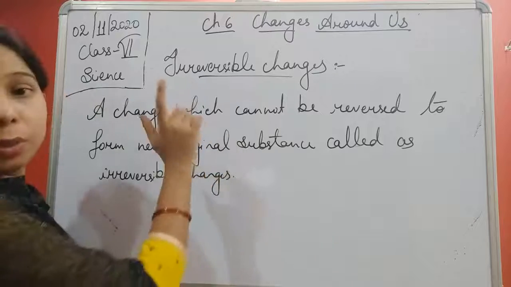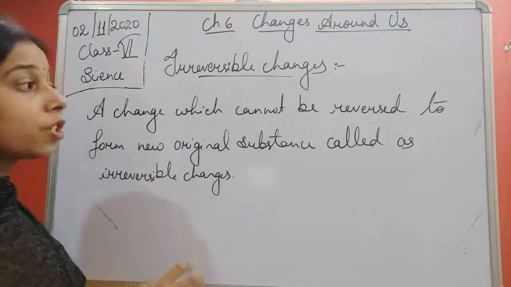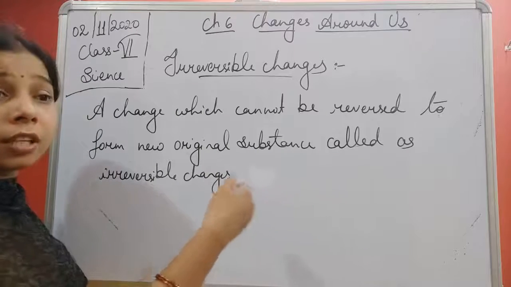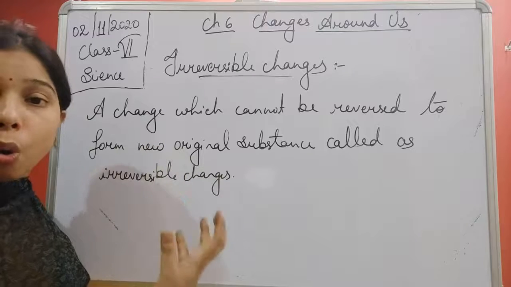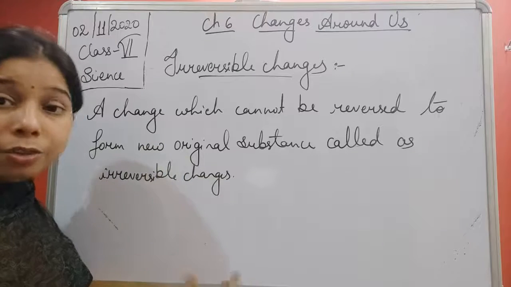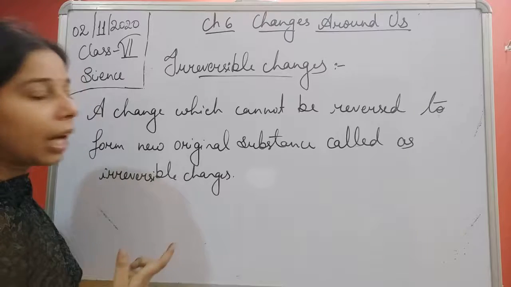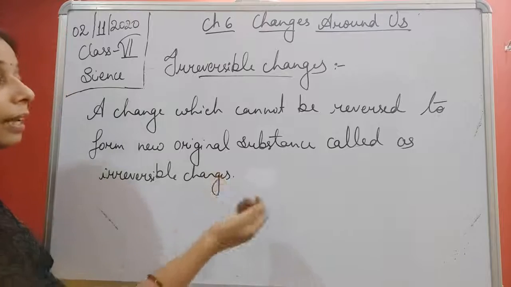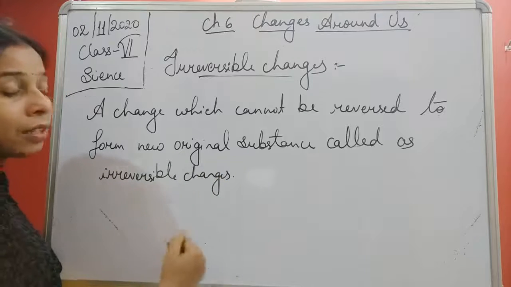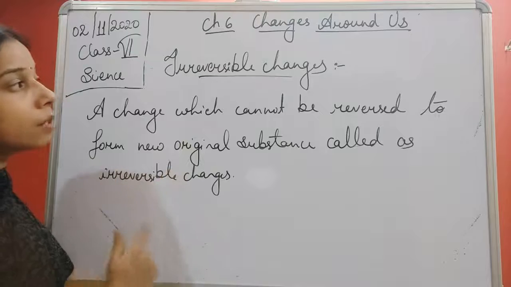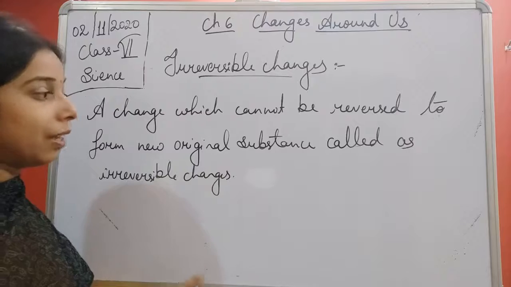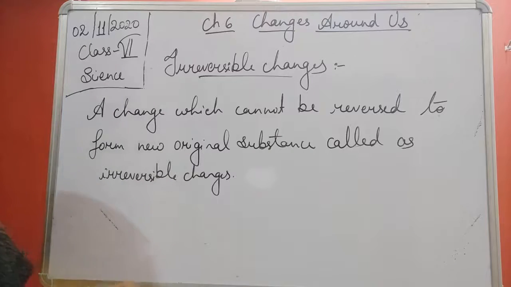That is a reversible change only. But a change which cannot be reversed easily, it means it cannot get its own original substance or original form. Such kind of a change is an irreversible change. So reversible, we can say, is one in which it can get its original form. But in case of an irreversible change, it cannot be reversed, or we can say it is not going to get its own original substance or original form.